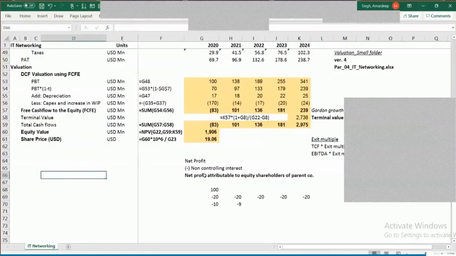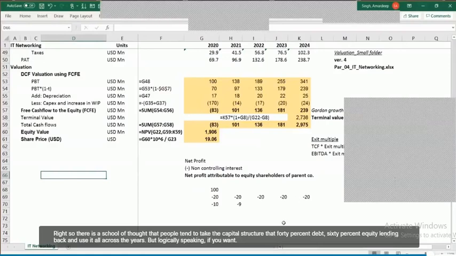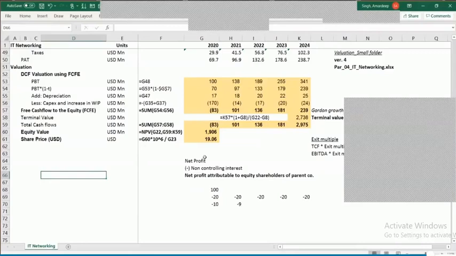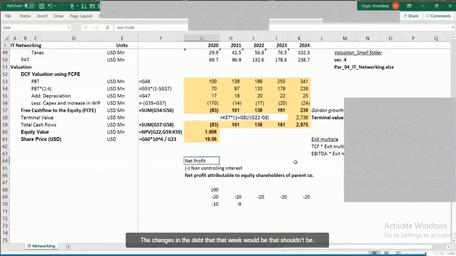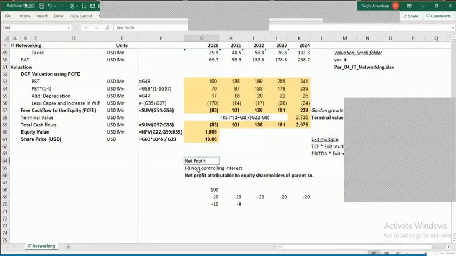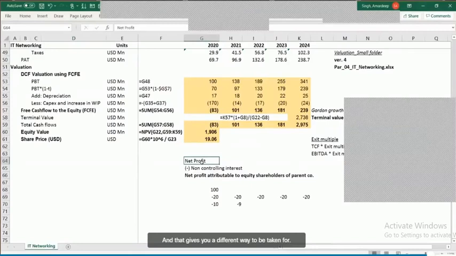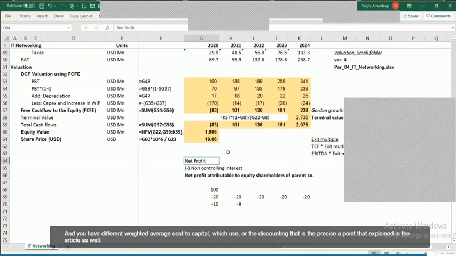Right. So there is a school of thought that people tend to take the fixed capital structure, that 40% debt, 60% equity. Let me compute back and use it all across the years. But logically speaking, if you want to remain consistent, the changes in the debt to equity ratio should be adjusted, and that will give you a different weight to be taken for different years. And you have different weighted average cost of capital which are used for the discounting purpose.